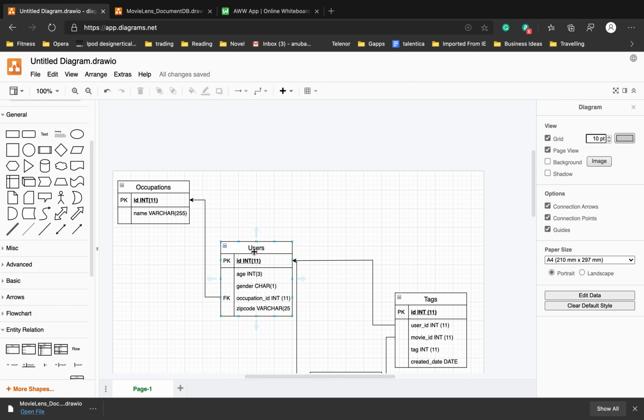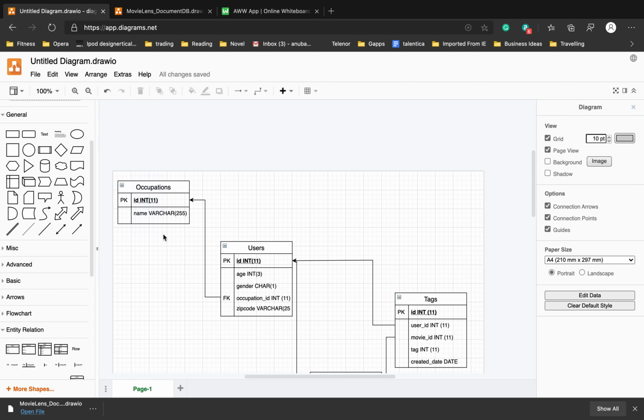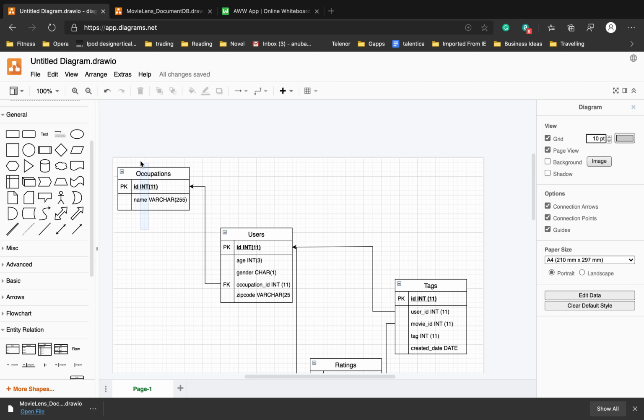Similarly, if a user has an occupation, then we can create a separate table for occupation, so that we can ensure that the occupation is a fixed word, so that for analytical purposes, if I want to gather data, it should not be like Mr. Doctor, doctors. It should be a common name as doctor and not something else. So that's why we created another table which is occupation.